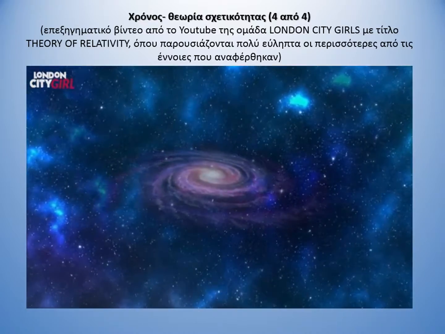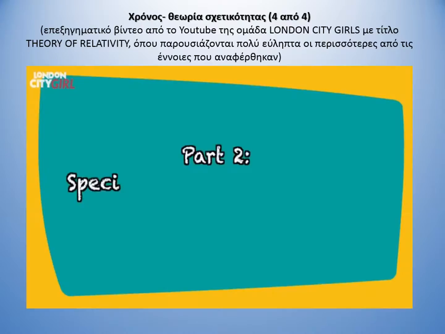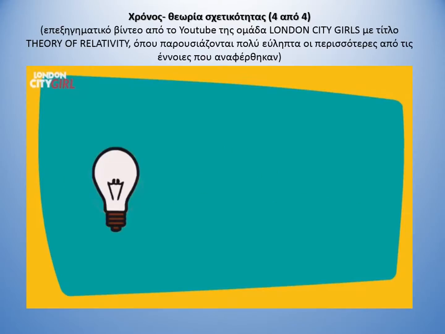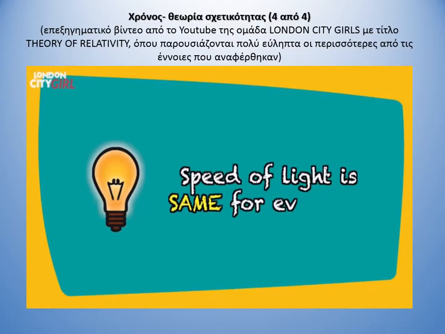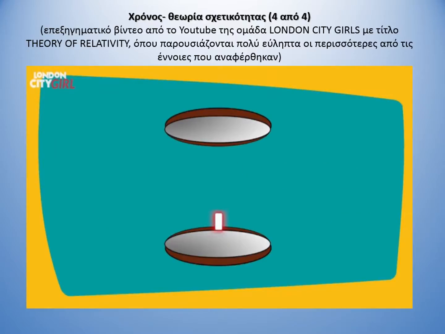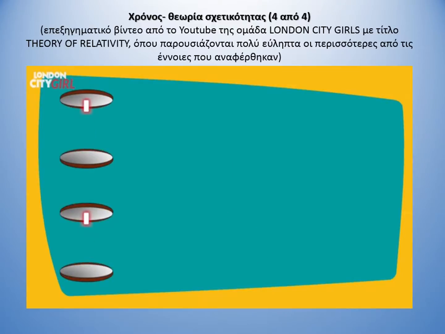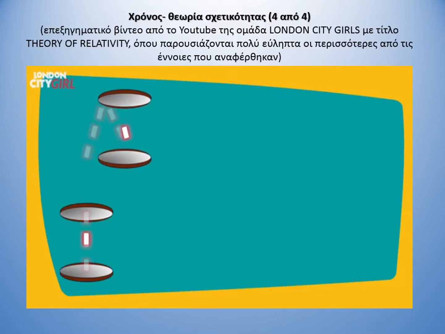This is classical relativity. Part 2. Special theory of relativity, time dilation. The second thing we need to accept is that the speed of light is the same for all observers. So, let's imagine a beam of light being reflected between two mirrors. Let's replicate this setup so we have another beam of light being reflected between another set of mirrors, but this time the mirrors are moving close to the speed of light.